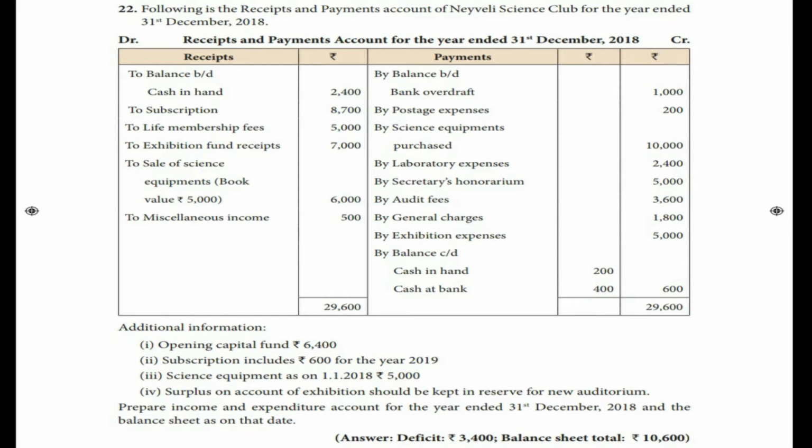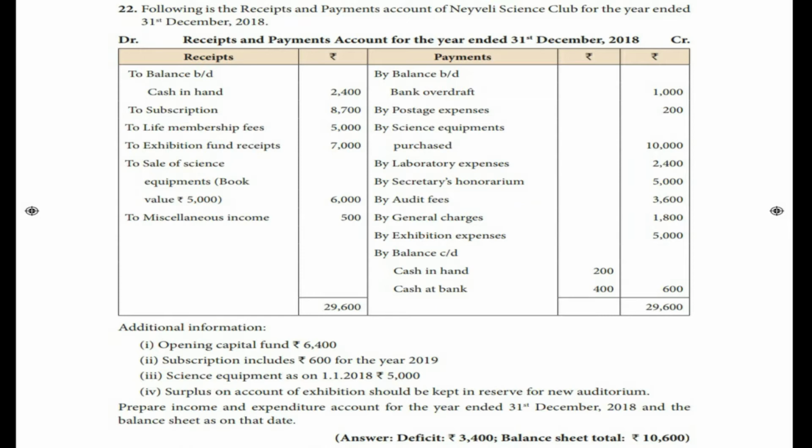Miscellaneous income 500. Let us come to the payments side. Balance brought down, bank overdraft 1,000. Postage expenses, science equipments purchased, laboratory expenses, secretary's honorarium, audit fees, general charges, exhibition expenses, and balance carried on, cash in hand, cash at bank. Additional information, opening capital fund.